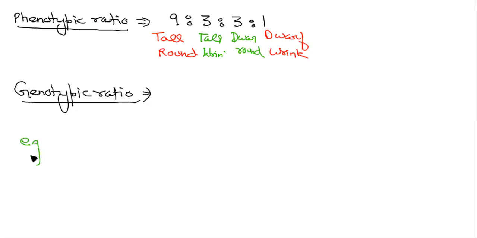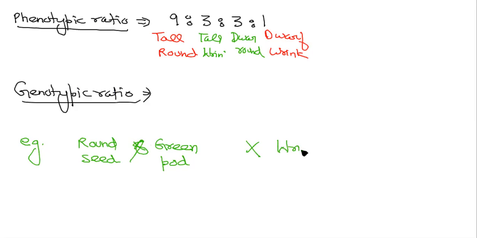Similarly, you can practice round seed and green pod cross with wrinkled seed and yellow pod.